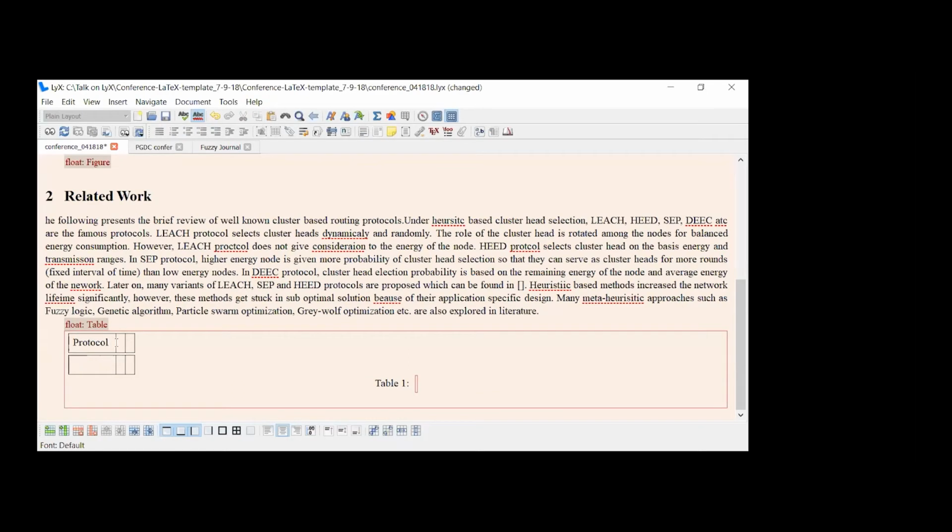I want to tell the FND time, first node dead time, and then the LND time, the last node dead time. So protocol name, suppose it is the LEACH protocol, the famous protocol in WSN. Its FND time is 404 in NS2 and LND time is around 600 in the NS2 code.